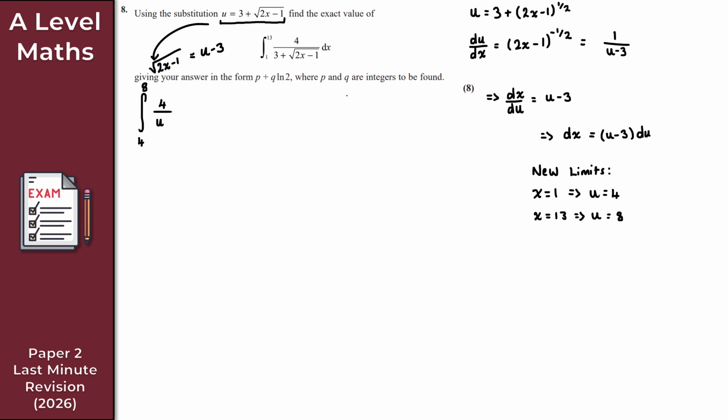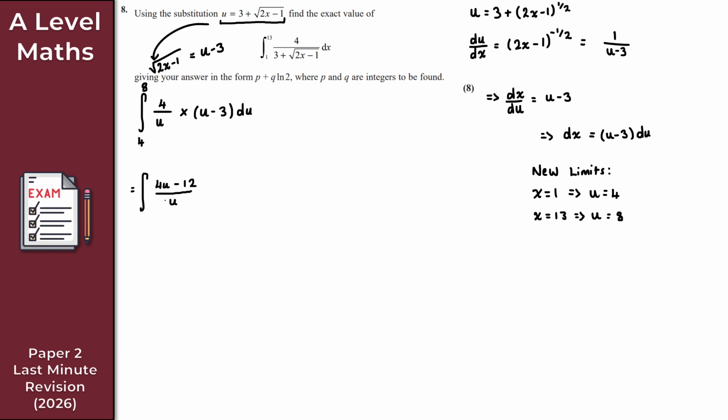We've then got dx here, and dx is u minus 3 du. We times that by u minus 3 du. Okay. And at this point, as we can see, this looks a lot nicer to work with, right? So let's simplify the integrand. So I've got the integral here, so just times 4 by u minus 3. So I get 4u minus 12 there.